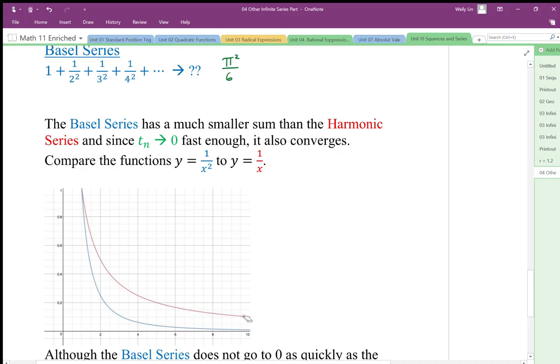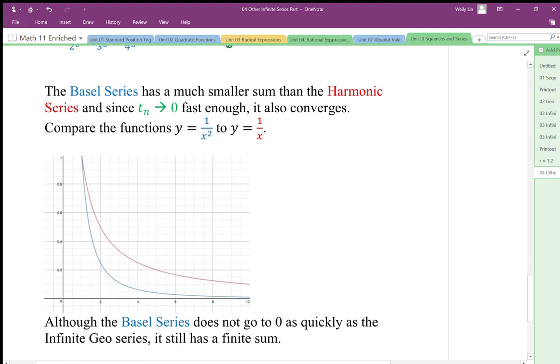1 over x is in red, that's diverging, that's our harmonic series. In blue is the 1 over x squared, and notice how it gets to 0 very quickly. So this function approaches 0 much faster than 1 over x, meaning that anything that approaches 0 faster than 1 over x will get to 0 fast enough for the series to have a finite sum.